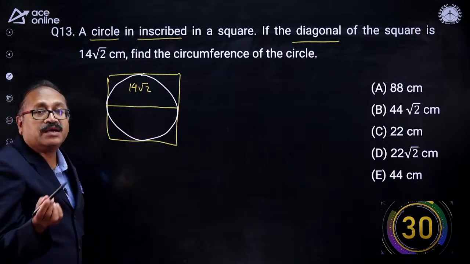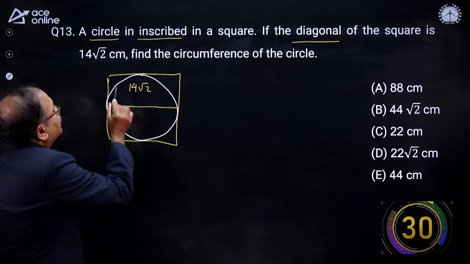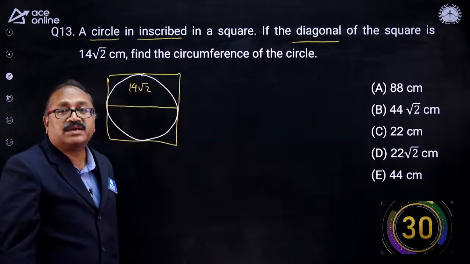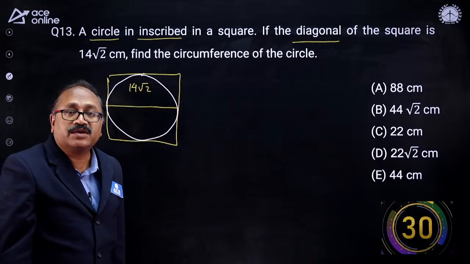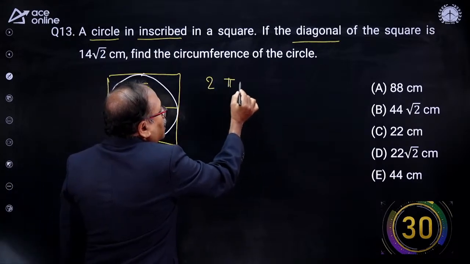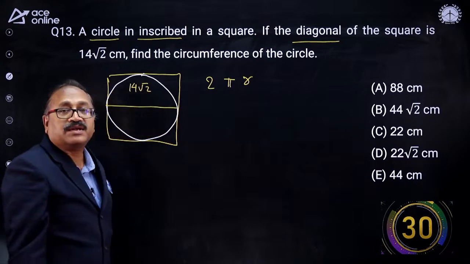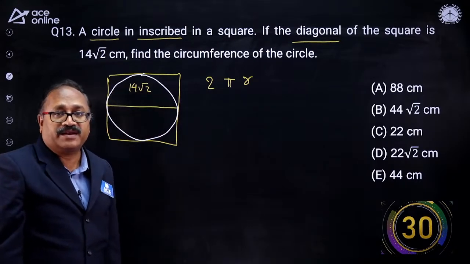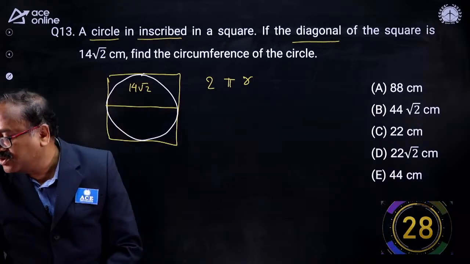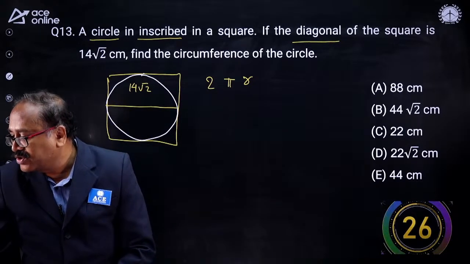So obviously I can find the radius. What is the question? Find the circumference of the circle. You know the circumference formula: 2 pi r is the circumference of the circle. So 30 seconds starts, and it's your time.